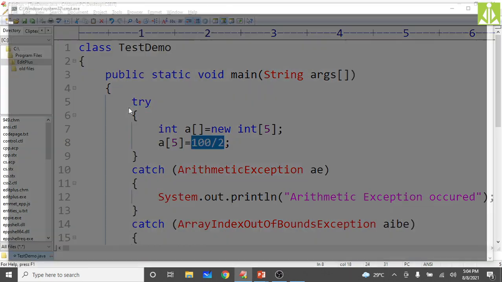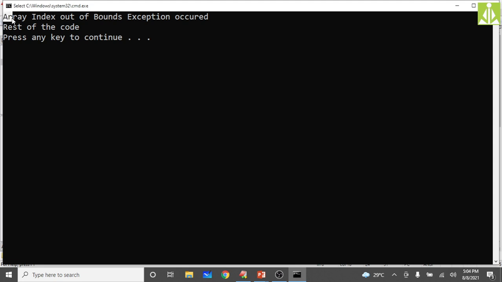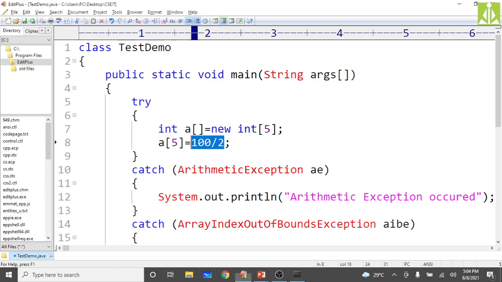Then run. As you can see, what error we got? Array index out of bounds exception occurred. That error message we got. And in both the cases, I'm getting the rest of the code executed. Okay, rest of the code is executing. So this is the second type of error.